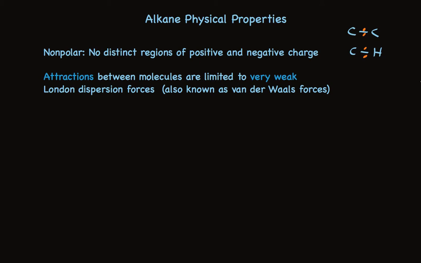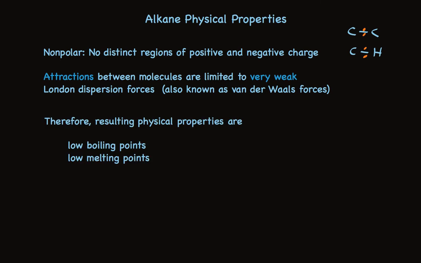And so molecules are attracted to each other because there are these brief, weak charges. Because they're brief and weak charges, the attractions are very small. And as a result, these molecules are not held together very strongly, which dictates the alkane physical properties that we're talking about. Which ones? Well,